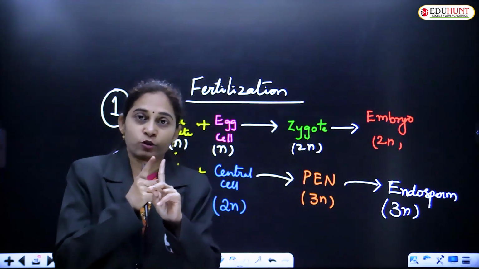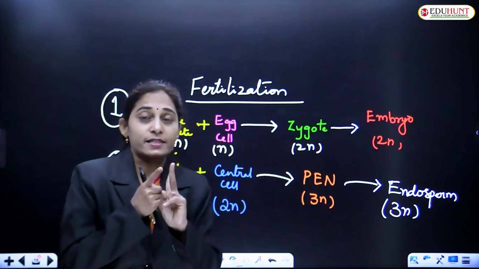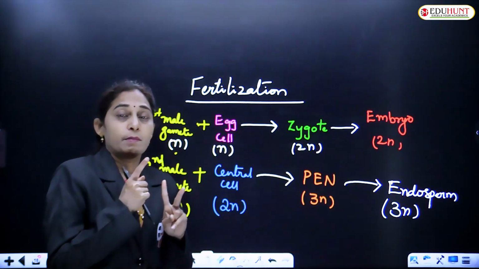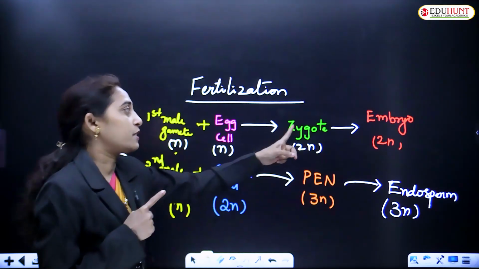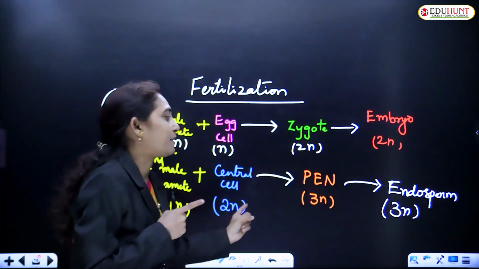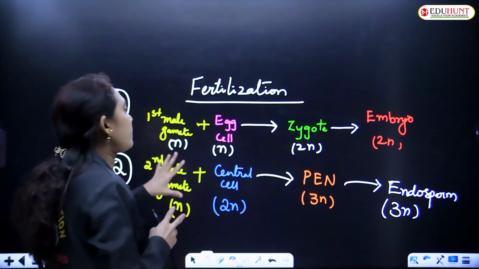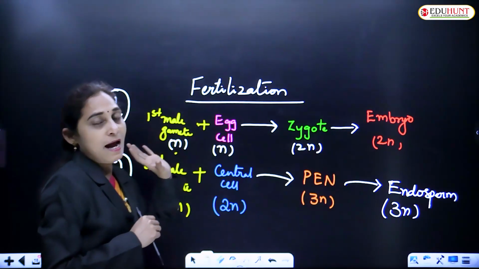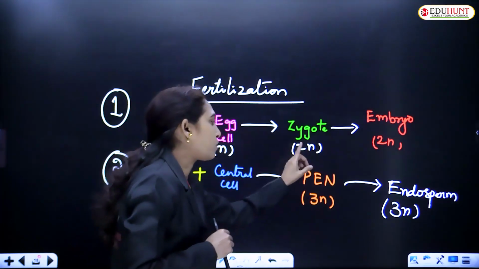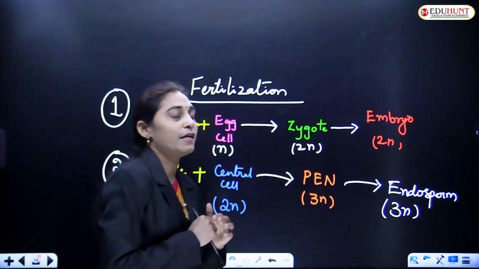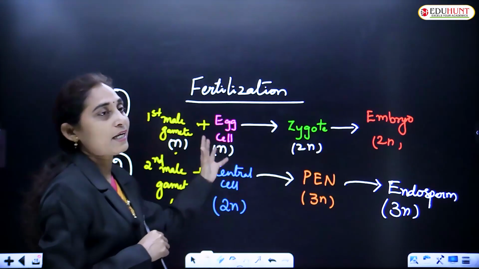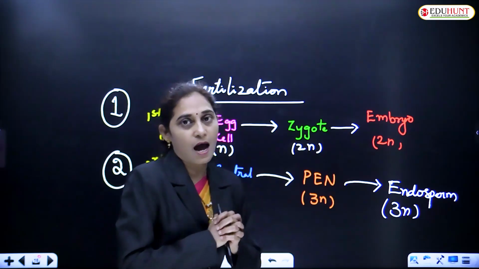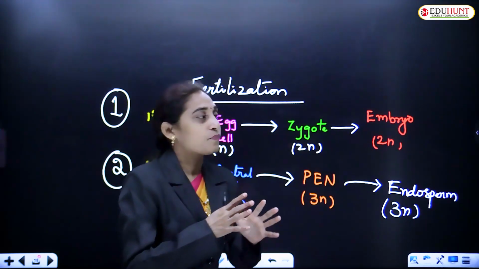So one is endosperm in gymnosperms is haploid and second is it is formed before fertilization. In angiosperms, endosperm is formed after fertilization and it is triploid in nature. In this way the 2 male gametes will fuse with the 2 female gametes separately and result in the formation of zygote and endosperm, or the primary endosperm nucleus, which later develop into embryo and endosperm respectively. These 2 structures are present in the seed.